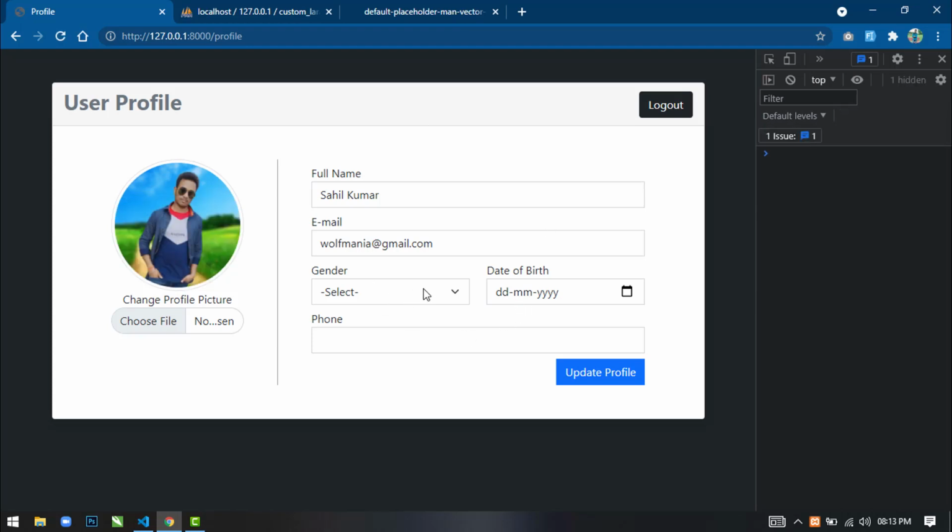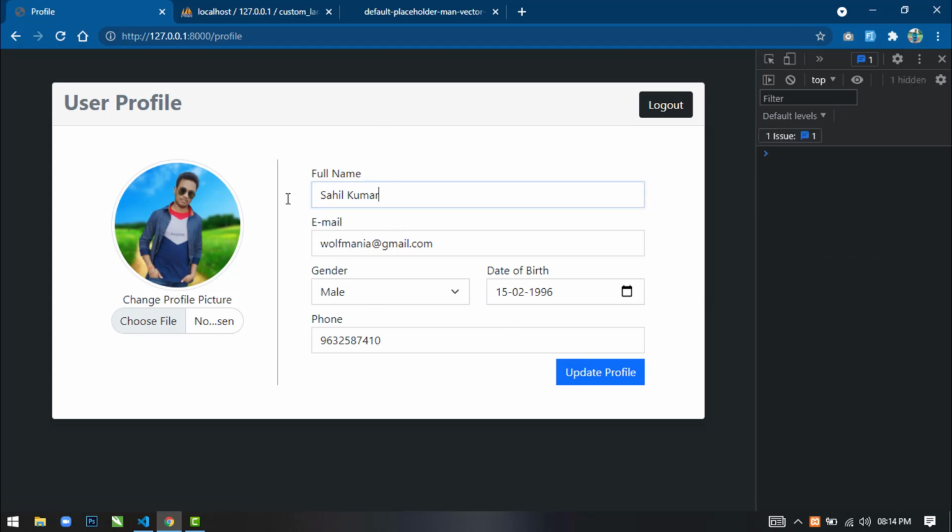Now if we come here and refresh, and suppose I want to update the gender, so I'm selecting male, and date of birth 15/02/1996, and I don't want to update the phone, so I am just clicking update profile. Then you can see we are getting a status 200 and profile updated. Now if we refresh this page, then still you can see the previous values are set in this input field. Okay, now if we update the phone number also and click on update profile, then you can see status 200, and if you refresh the page, then also you can see the previous values are set.